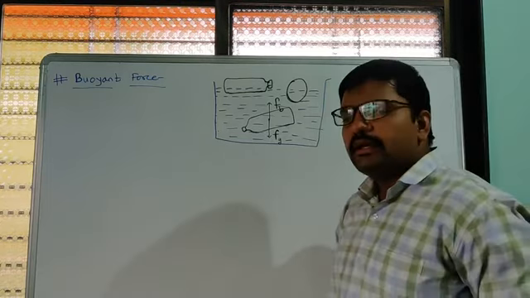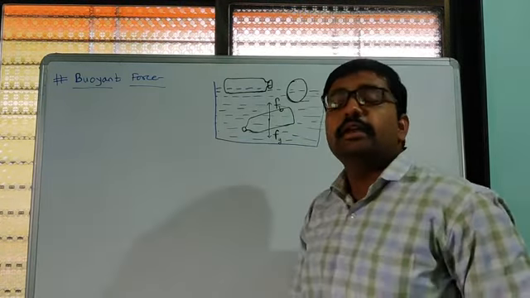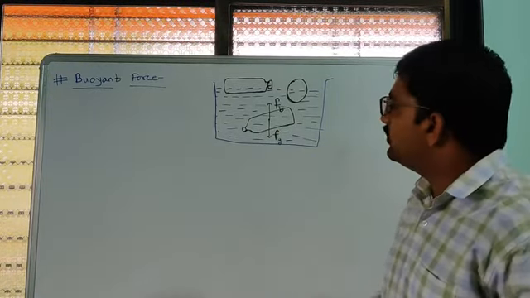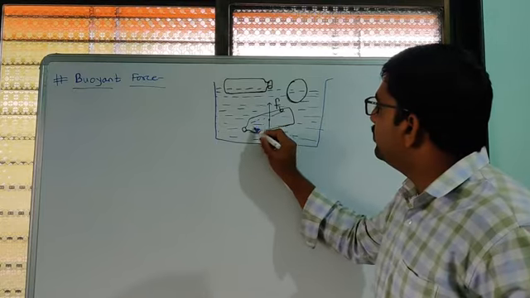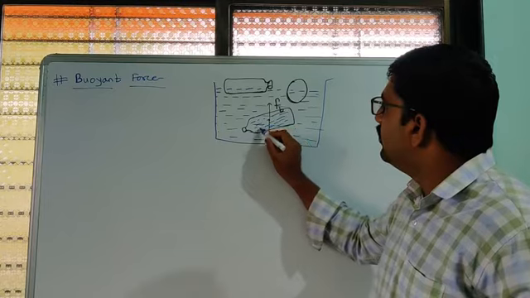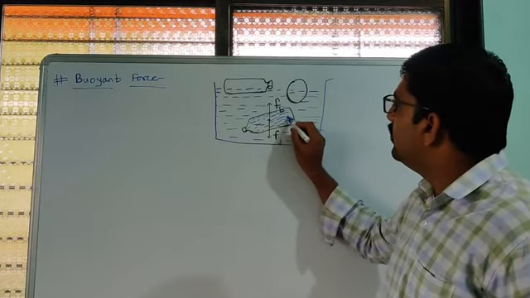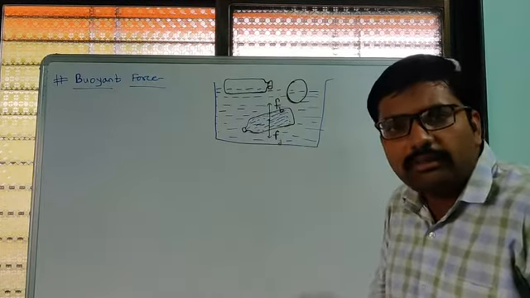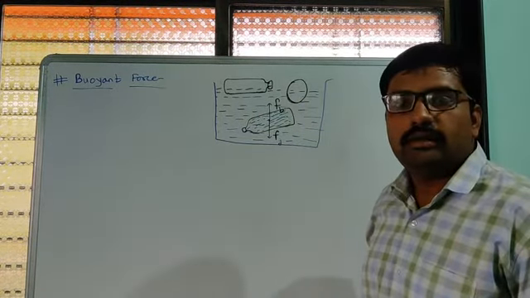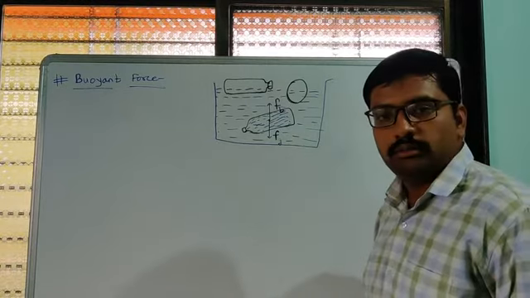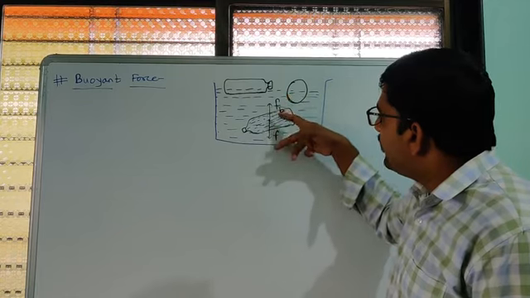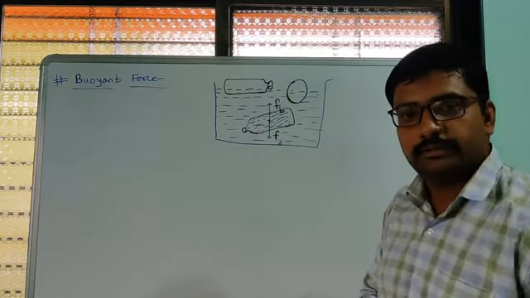Now take another example: if we fill a bottle with water. Suppose this is a bottle and we fill it with water. At that time it will go somewhat deep inside the water, but does not go to the bottom. Again it will float in between the bottom and the surface of water.